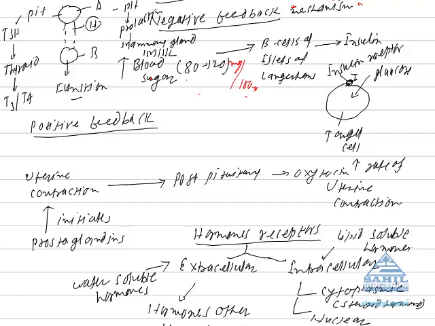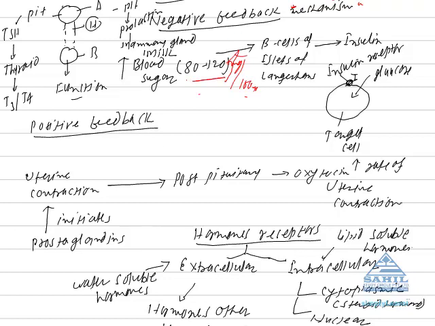This sugar level is increased after taking a carbohydrate-rich diet. When we take a large amount of carbohydrate, it is ultimately changed into sugar, glucose, and glucose is absorbed into blood. When glucose enters the blood, the sugar level is increased. It goes above 120.